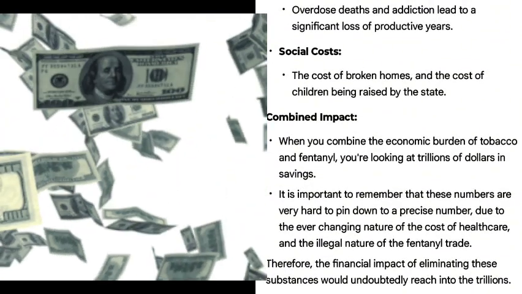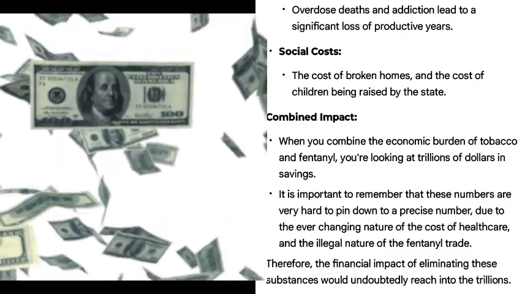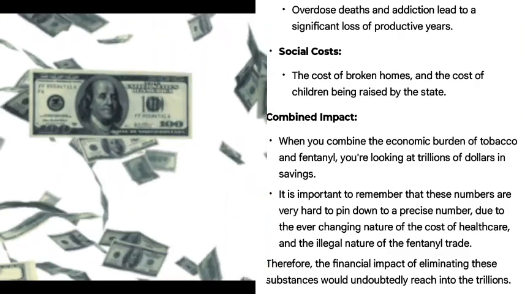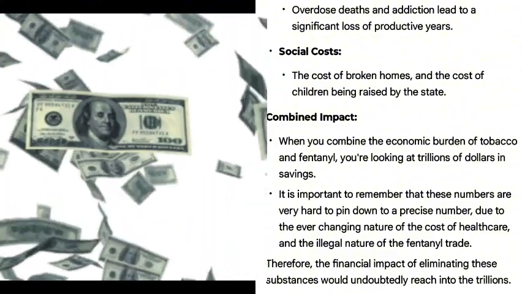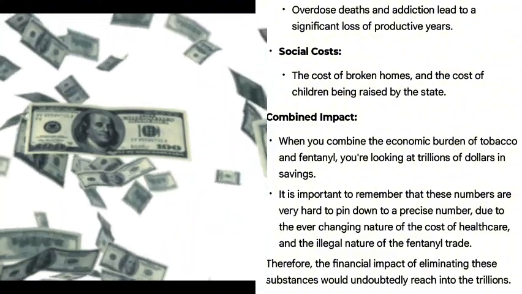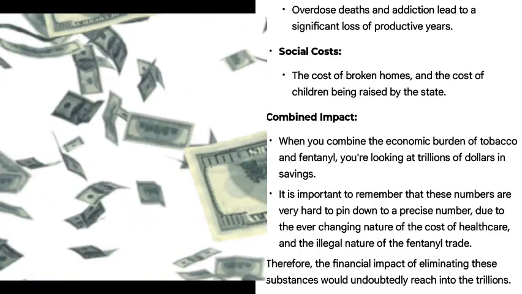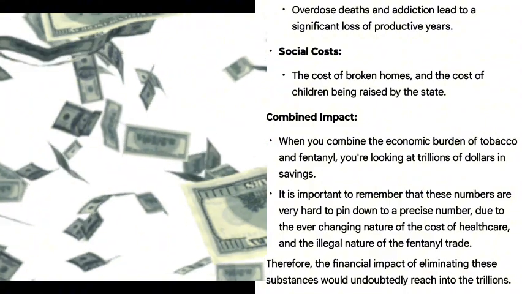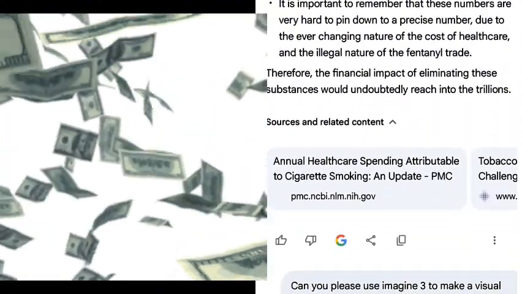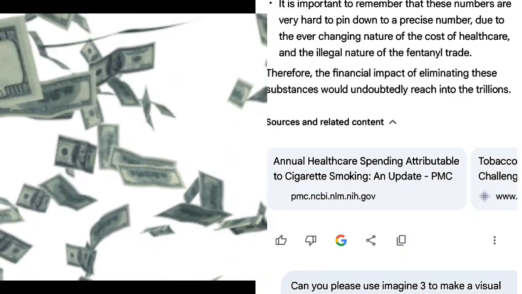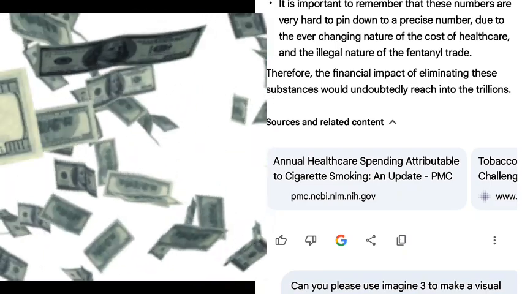Law enforcement and criminal justice costs. Combating fentanyl trafficking requires significant resources for law enforcement, border control, and the criminal justice system. Lost productivity. Overdose deaths and addiction lead to a significant loss of productive years. Social costs. The cost of broken homes, and the cost of children being raised by the state. Combined impact. When you combine the economic burden of tobacco and fentanyl, you're looking at trillions of dollars in savings. It is important to remember that these numbers are very hard to pin down to a precise number due to the ever-changing nature of the cost of healthcare and the illegal nature of the fentanyl trade.